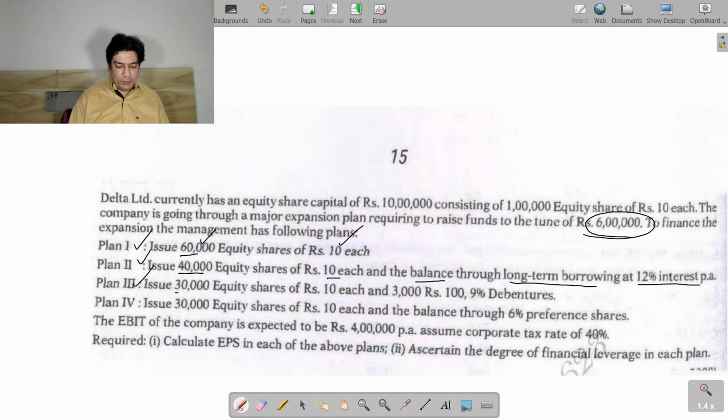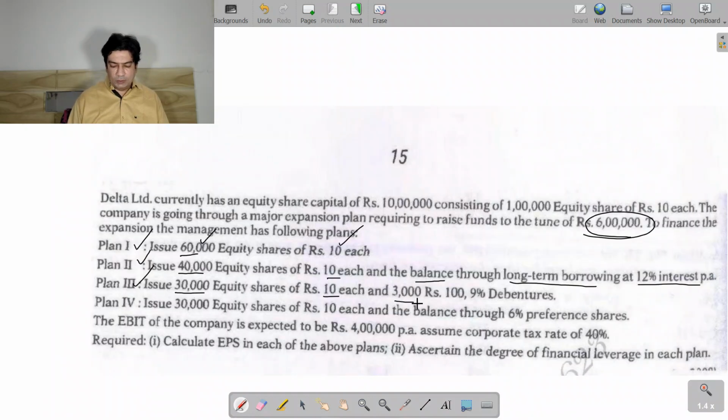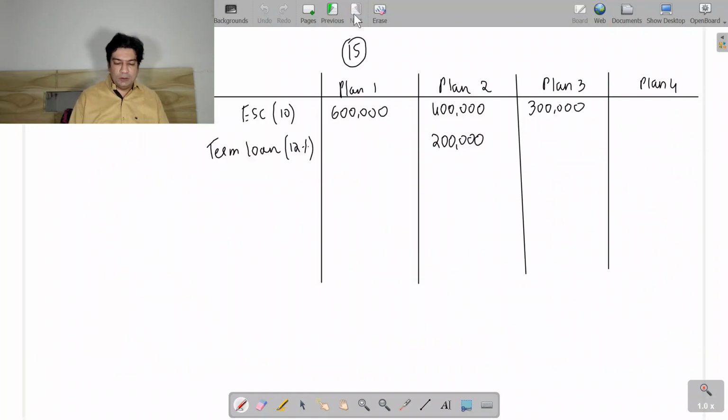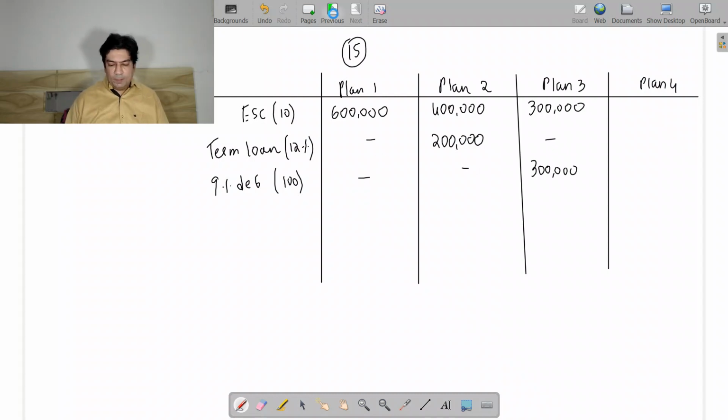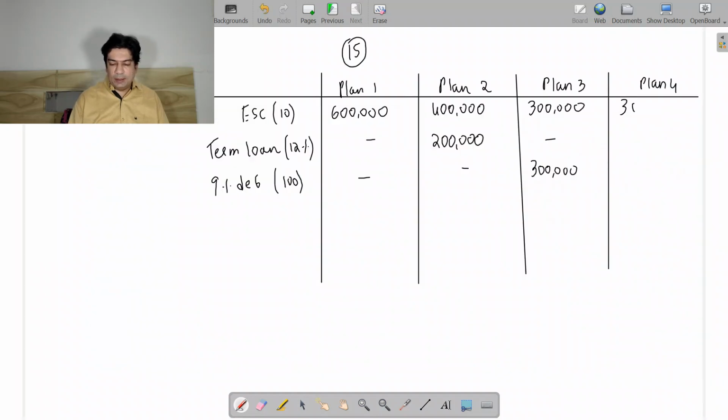Now plan 3, you are going to issue 30,000 equity shares of rupees 10 each. So 3 lakh rupees you are going to raise by way of issuing equity shares and 3,000 9% debentures. So 9% debentures having a face value of 100. So 3 lakh you are going to raise by way of debentures. Now here in plan 4, you will issue 30,000 equity shares of 10 each. So again 3 lakh you are going to raise